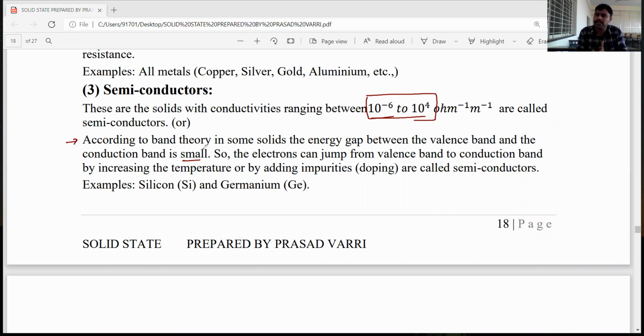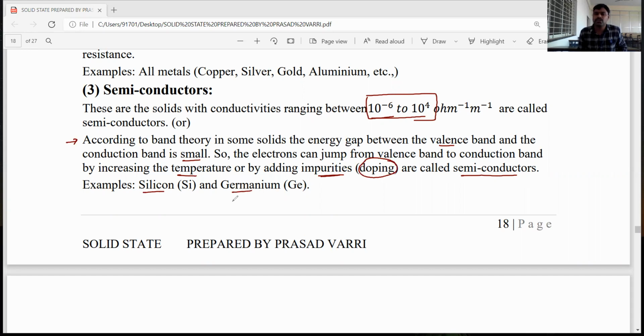Such types of solids are called semiconductors. Semiconductors' conductivity increases with increasing temperature or by adding impurities. Because the energy gap is small, electrons can jump from valency band to conductance band by increasing the temperature or by adding impurities. The addition of impurities is known as doping. Semiconductor examples: silicon and germanium.